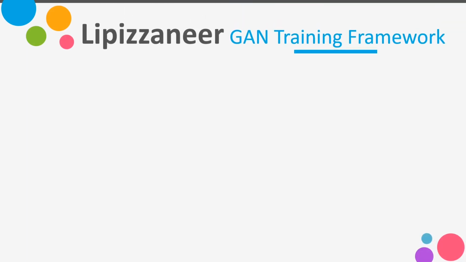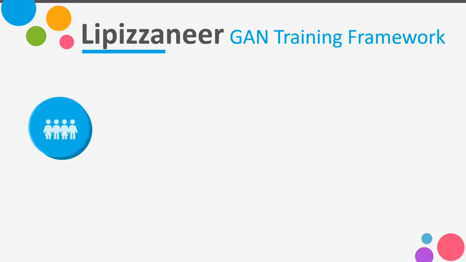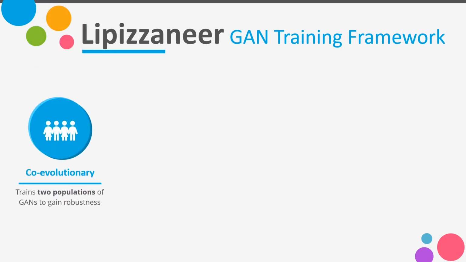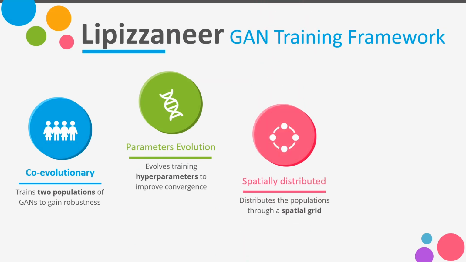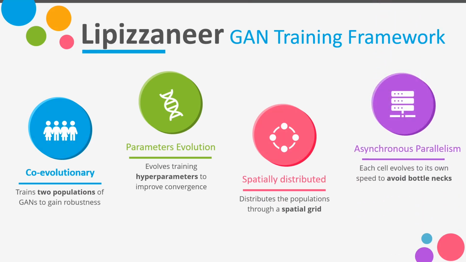In this video, I'm introducing Lipizzaner, a GAN training framework that we have developed. Lipizzaner applies a co-evolutionary GAN training method in which it trains a population of generators against a population of discriminators to improve their robustness. It uses Gaussian mutation to optimize the hyperparameters during the training to improve the convergence. In order to improve the efficiency of the co-evolutionary GAN training, it distributes the population on a spatial grid. In turn, it applies asynchronous parallelism to speed up the training and to avoid bottlenecks.